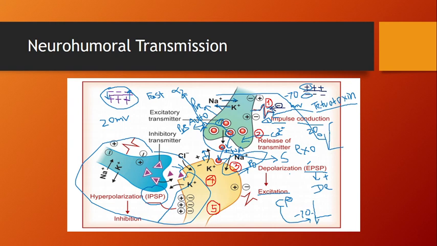So it hyperpolarizes the membrane, and the inhibitory postsynaptic potential is generated, which also increases the permeability of the potassium ion. So chloride ion goes inside and potassium goes outside.